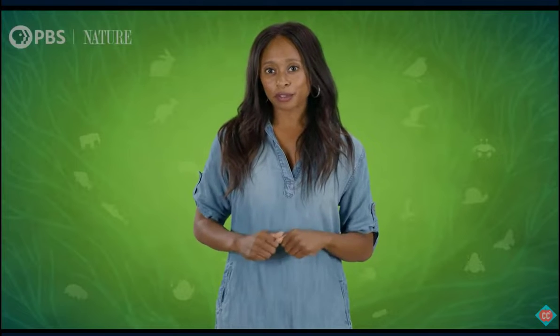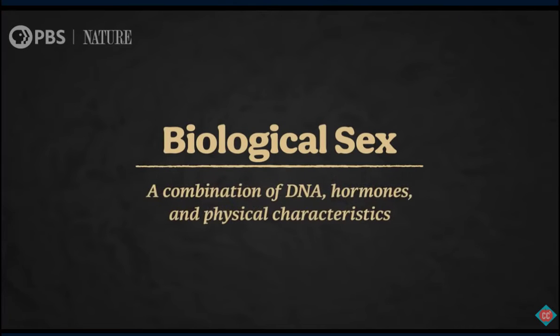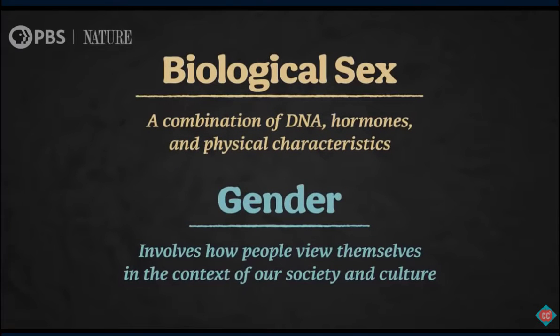Let's lay down some ground rules because sexual reproduction is complicated. All animals have some sort of biological sex, which is harder to define than you'd think because it's a combination of our DNA, hormones, and physical characteristics. Unlike other animals, humans can also have a separate concept called gender, which involves how people view themselves in the context of our society and culture. Today, our focus will be on non-human animals.